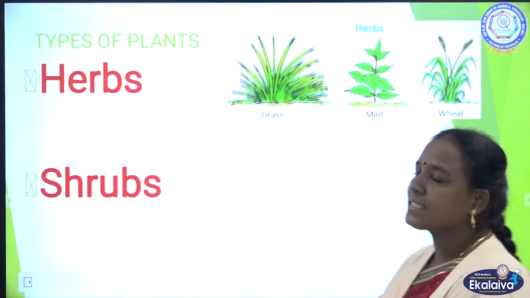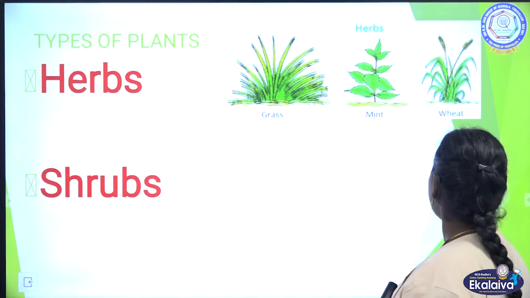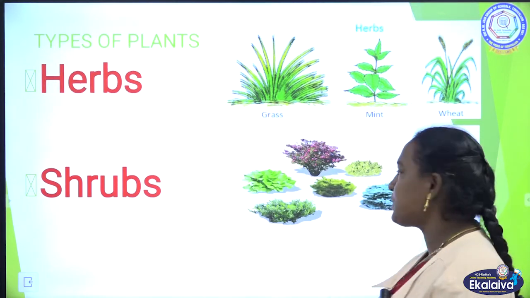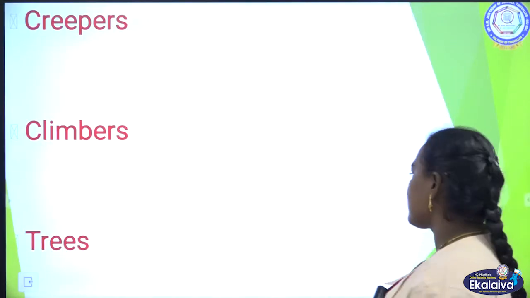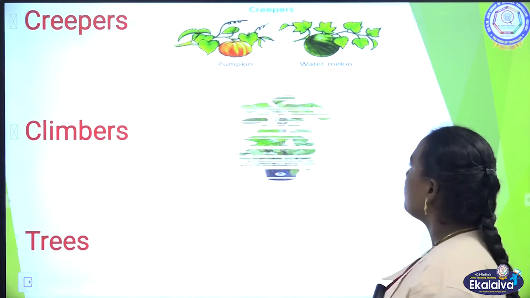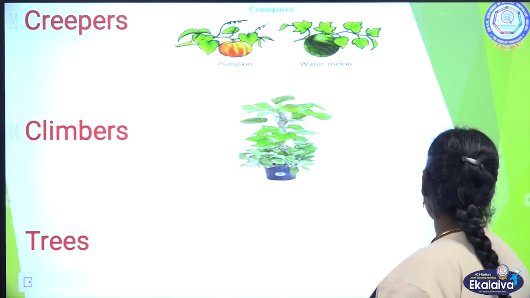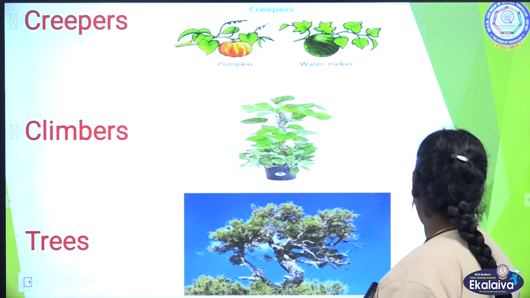You can see examples for the herbs: grass, mint, wheat, and shrubs: rose plant. Creepers: pumpkin, watermelon. Climbers: money plant. And trees, we have many.